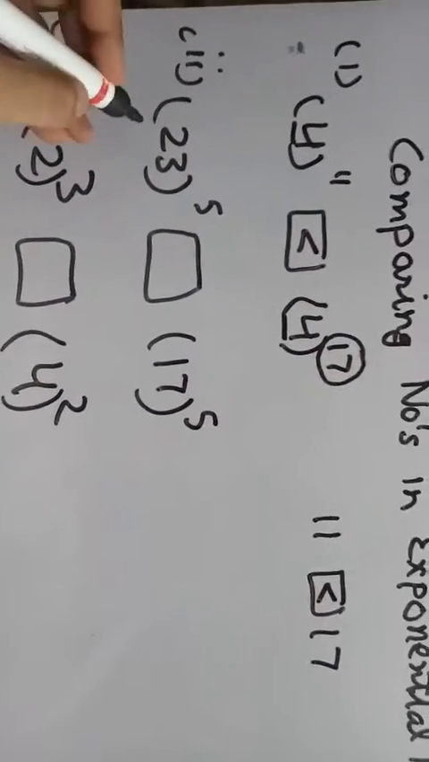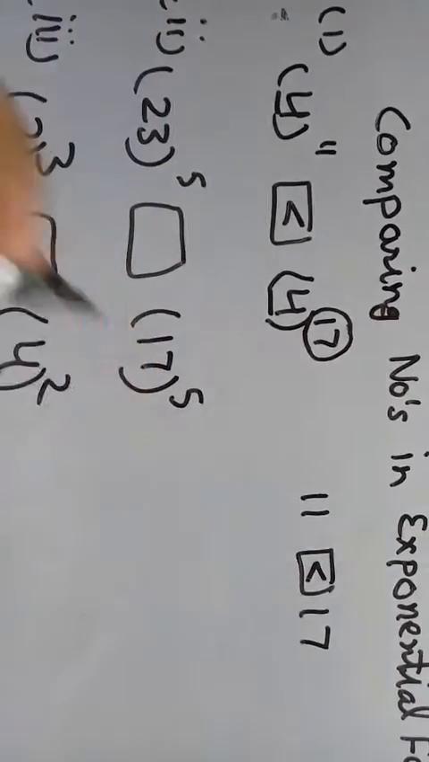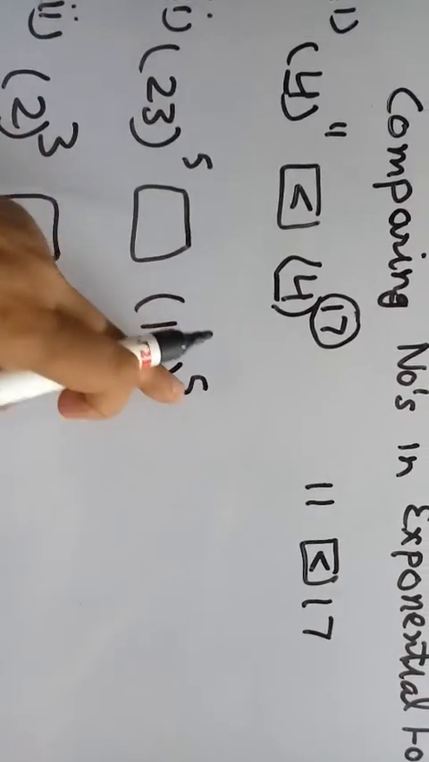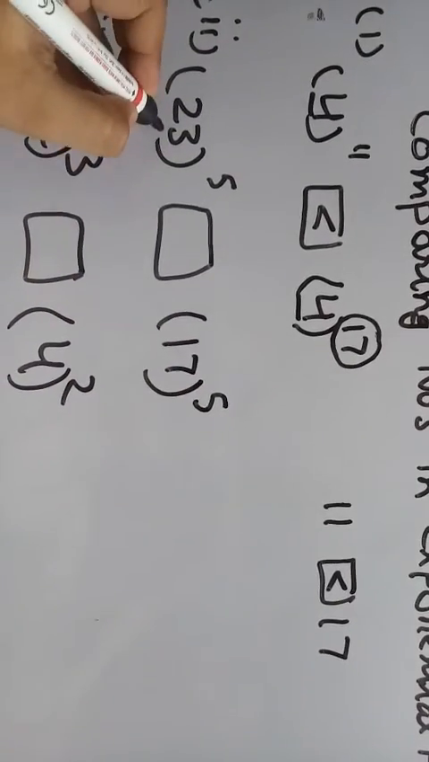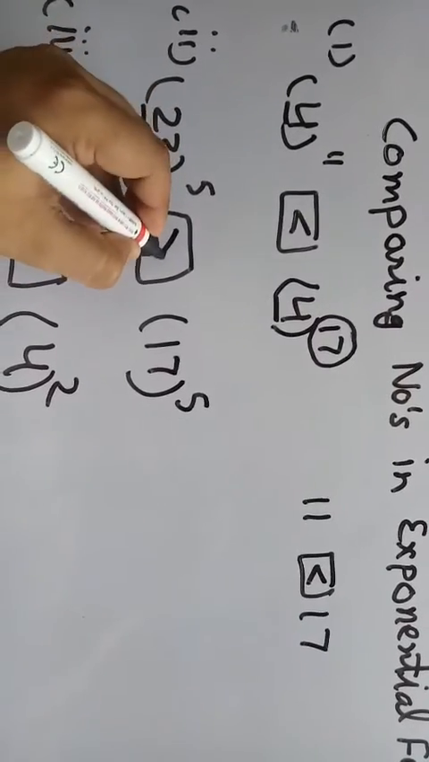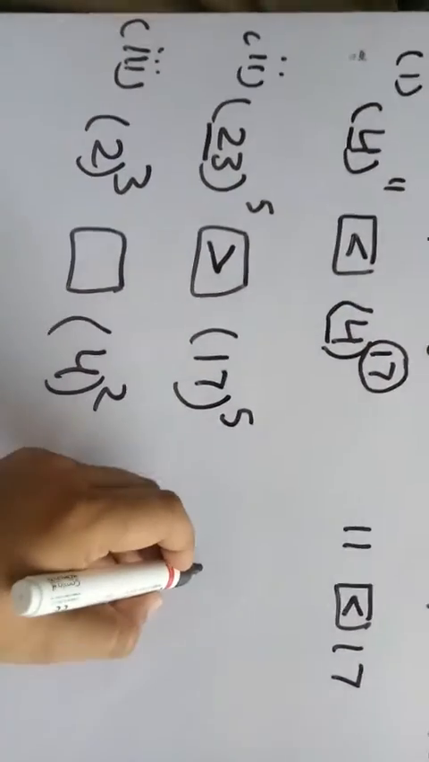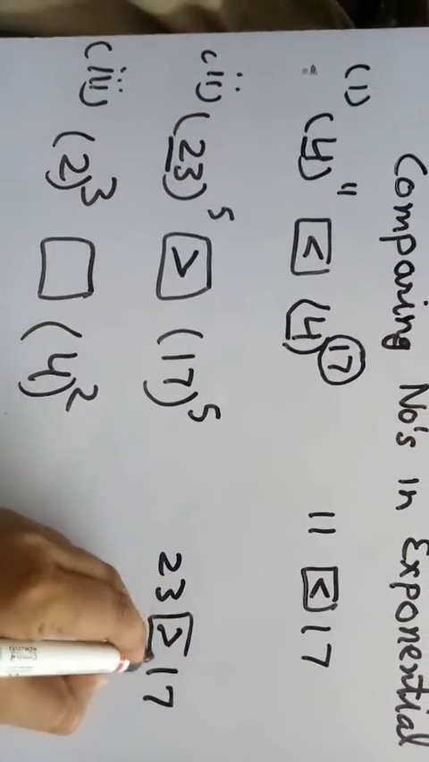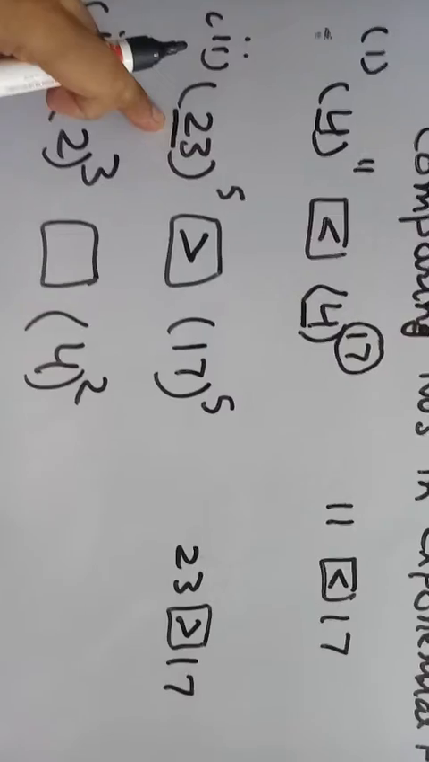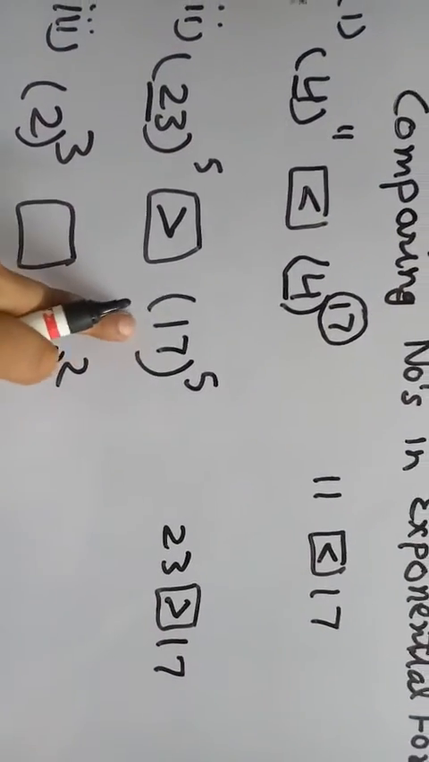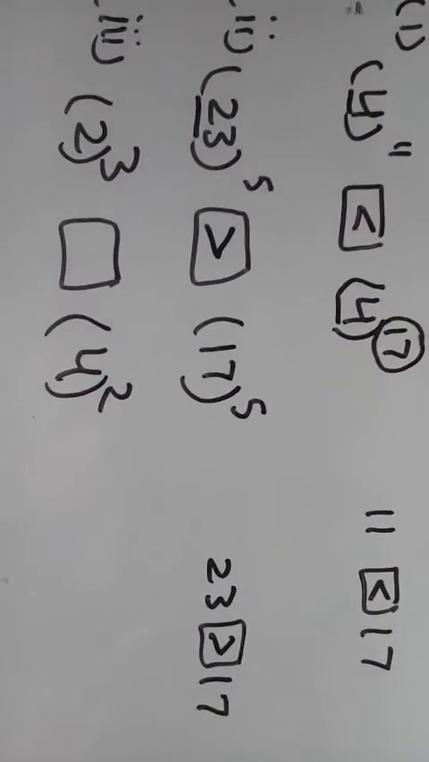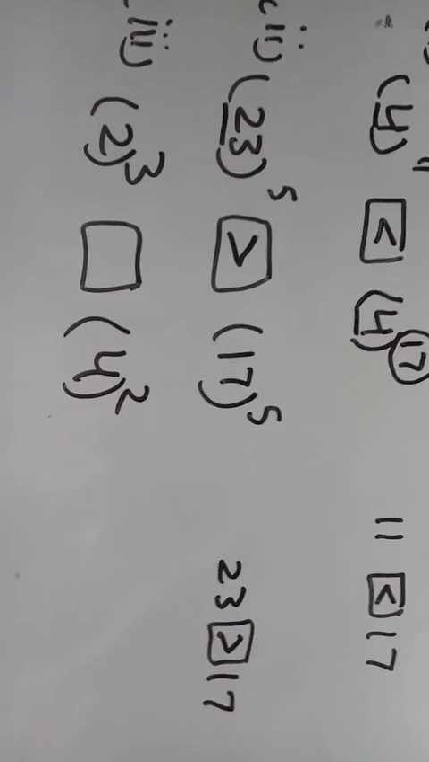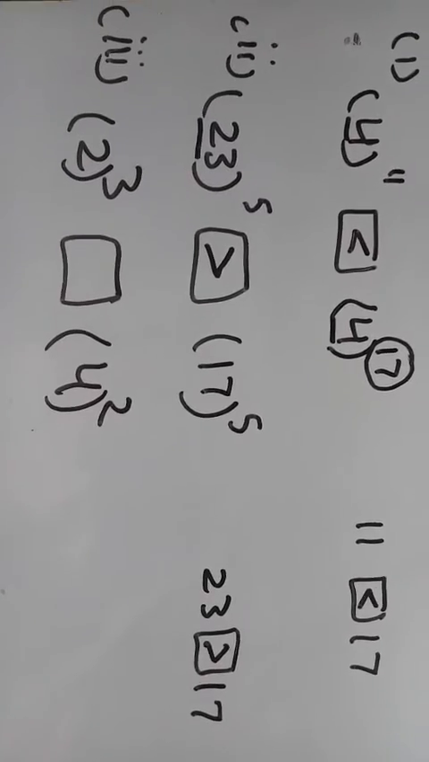The second rule is, if the bases are different and the powers are the same, a similar rule applies: the greater base gives the larger number. Comparing bases, 23 is greater than 17. That's why 23 raised to the power 5 is greater than 17 raised to the power 5. I hope all of you understand these two rules.